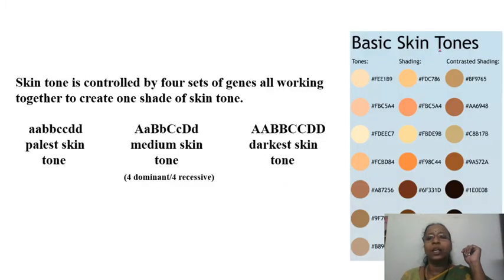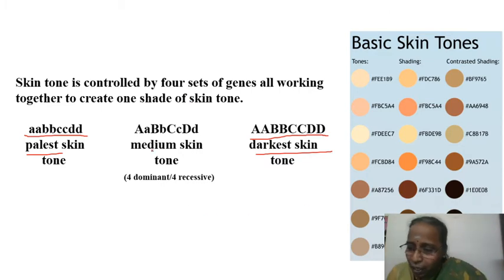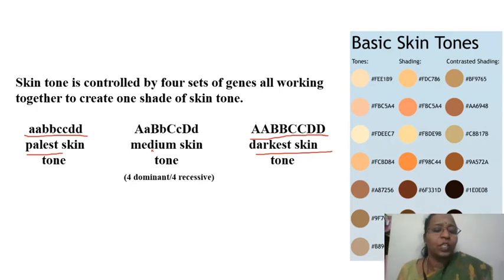And similarly, in case of skin color, that is skin tone, there are 4 genes which are playing an important role. If all the 4 genes are present in a homozygous dominant condition, it is going to be the darkest skin. Similarly, in recessive, it is going to be the palest skin. And different shades are available depending upon the number of dominant genes present and number of recessive genes present.